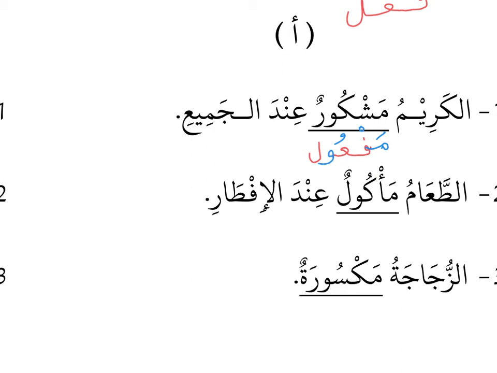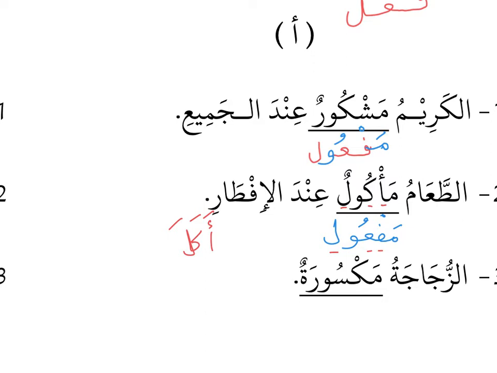We look at the root word. Again, let us write the wazan first. Ma'kul, the wazan is maf'ul. From here we can identify the root word. The root word is fa, ain, lam, therefore it is alif or hamza, kaf, and lam. Akala. I believe everybody knows what is akala. To eat.